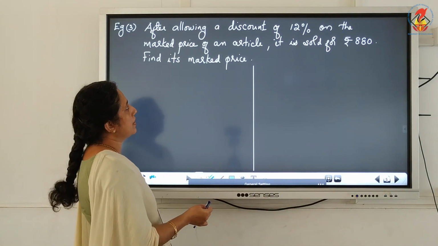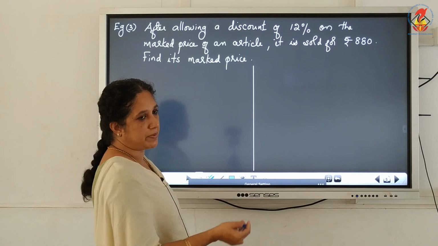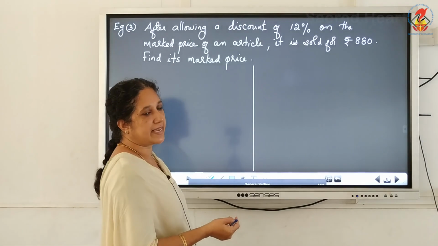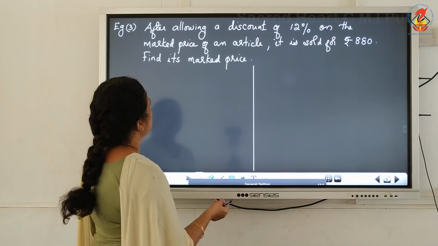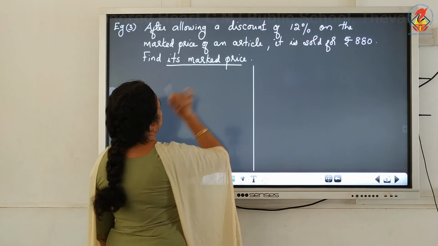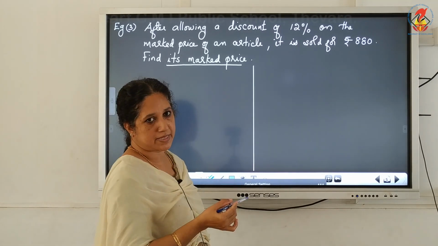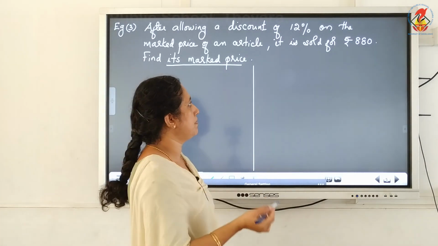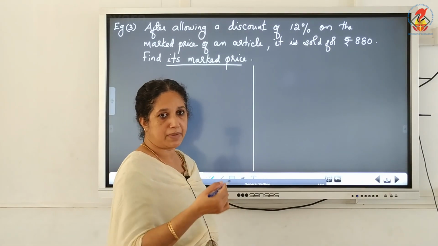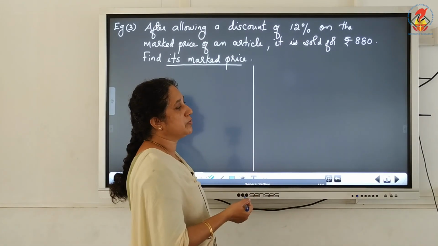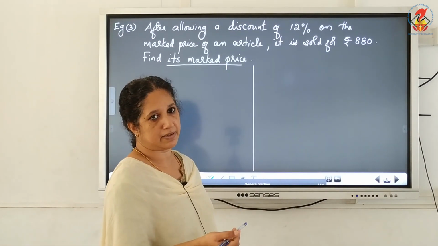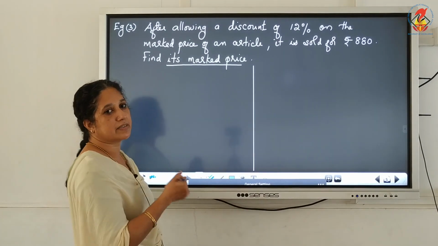Now next one. After allowing a discount of 12% on the marked price of an article, it is sold for rupees 880. Find its marked price. The discount is given on the marked price and it is sold for rupees 880. The selling price or the sale price is rupees 880. Here we have to find out the marked price.